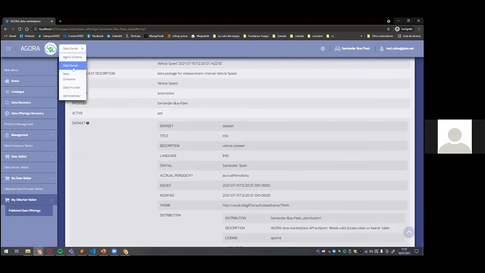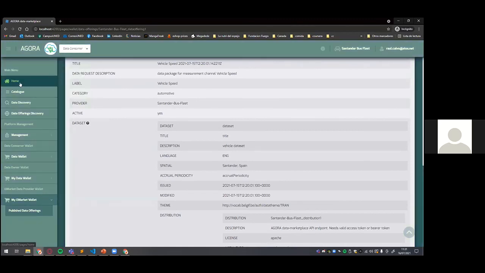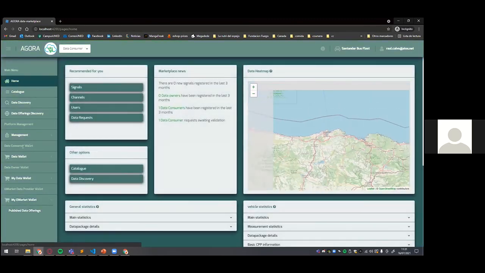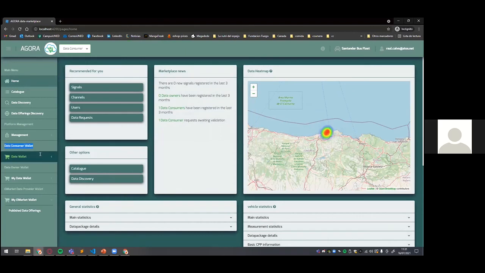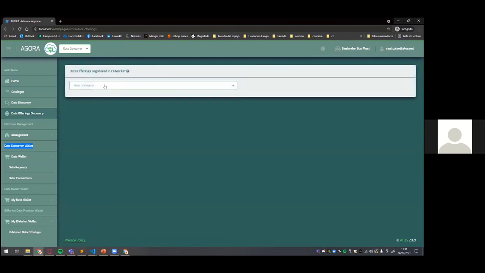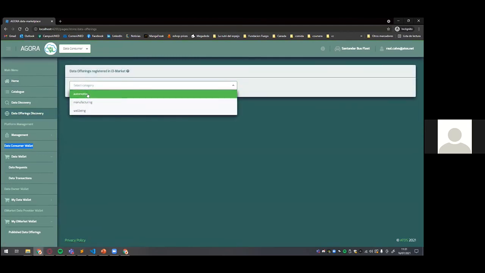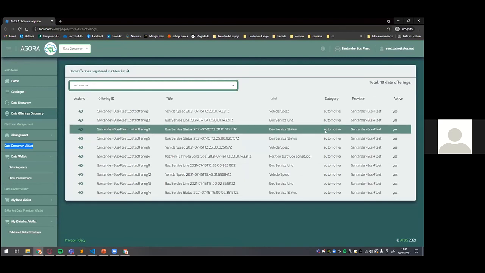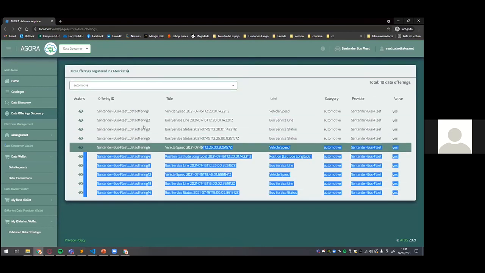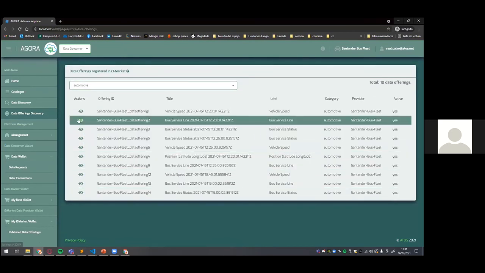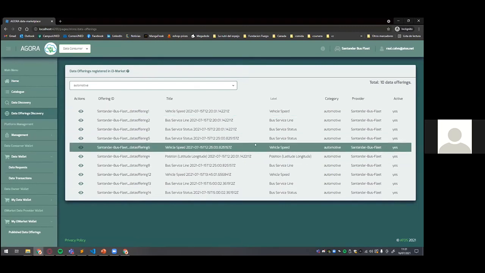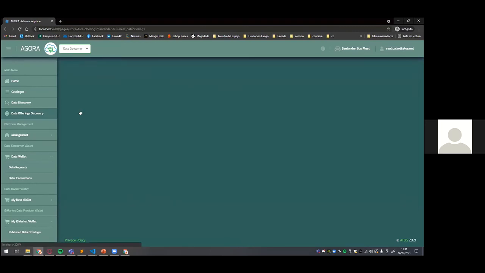And now we're going to act as a data consumer. So we also have the data consumer wallet from our legacy functionalities. And we have the data offerings discovery because we are connected to i3-MARKET. So here we can select a category. So we're going to select automotive. And we can see every offering that has been registered.